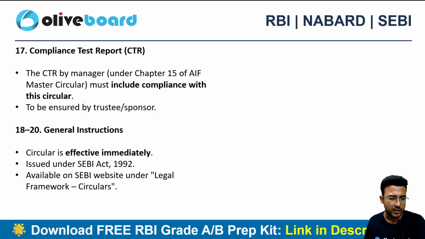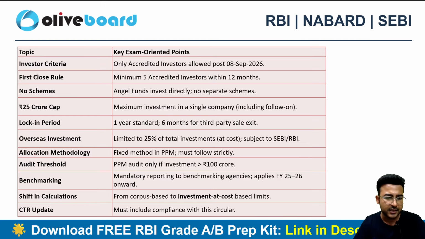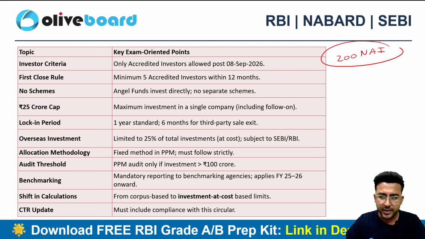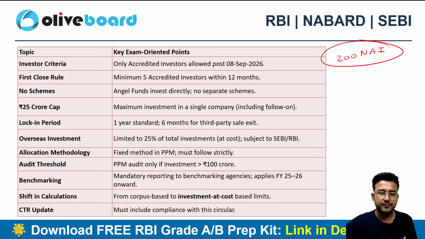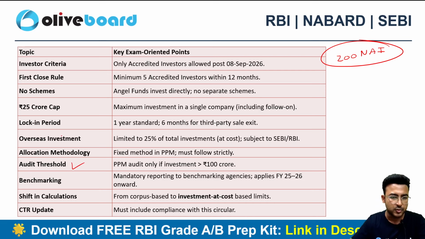So rest of the things are more procedural, right? The circular is effective immediately, right? The circular is effective immediately, and here is the summary table I was talking about. So all the things are mentioned here, except I think that 200 non-accredited investors wala thing, right? So you can mention this by downloading the PDF. Just have a quick mention about the 200 non-accredited investor wala kind also. That one I have missed. Otherwise I have covered each and everything, like what is the audit threshold, what is the lock-in rule, right? What is the cap, the type of investors, overseas investment limit, everything is already mentioned here.